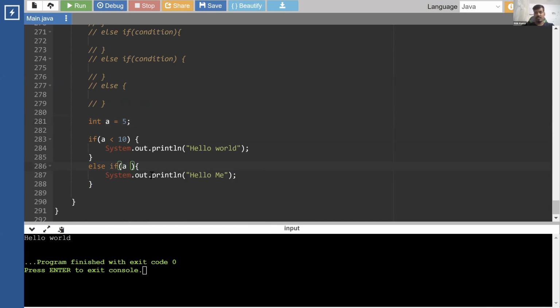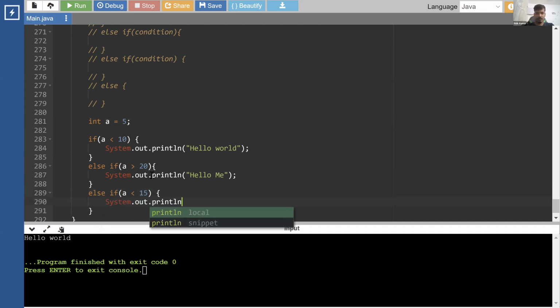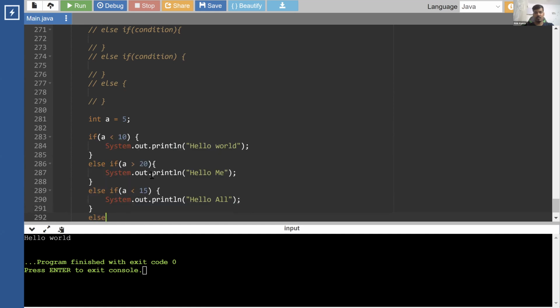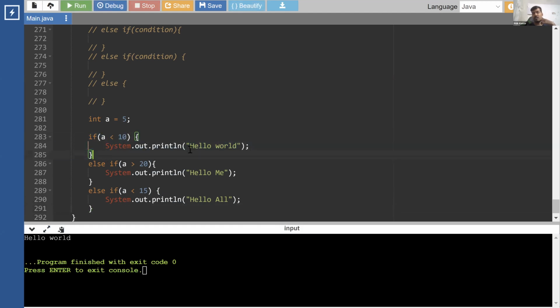So we can write, let's say, if less than 5, then do this. Or let's say if greater than 20, then do this. Or else if less than 15, then do this. Let's add hello all at the end, or you can just have an else. Let's say you have the value as 5. This satisfies the first condition, less than 10, so you're printing hello world.